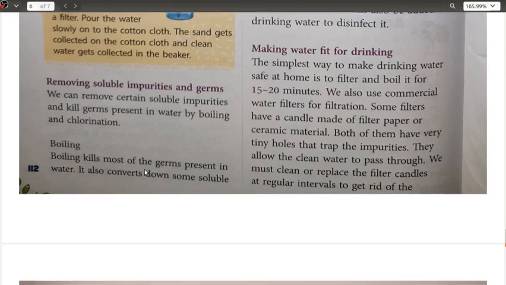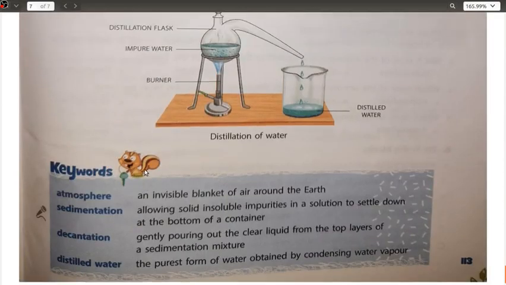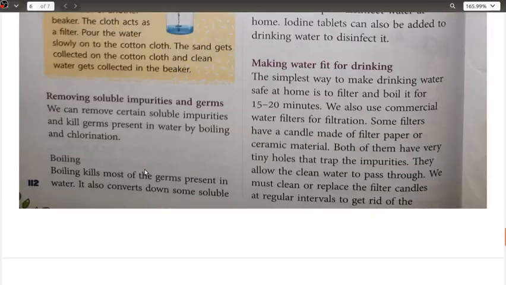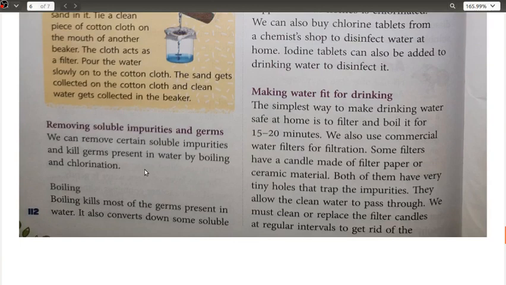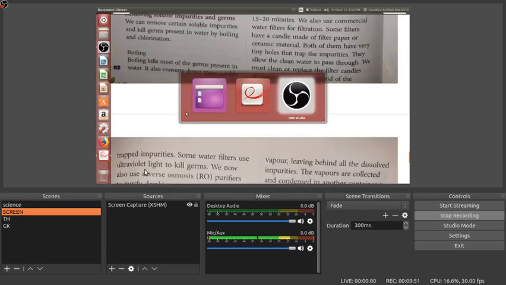Okay, now we are going to remove the soluble impurities and the germs which are present in this water. So this is the last page which we are going to do. And remember, these soluble impurities, you are going to do one more thing,